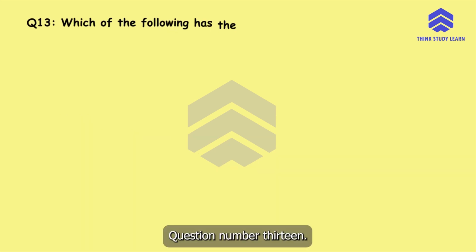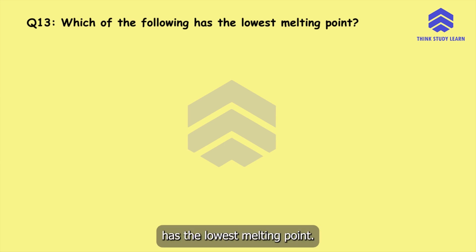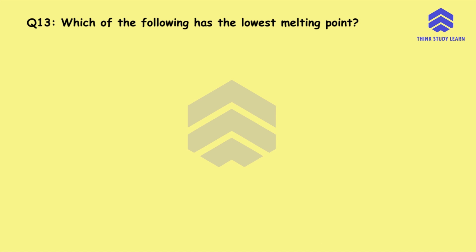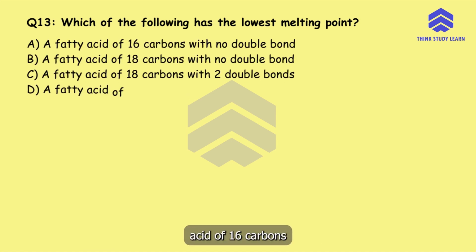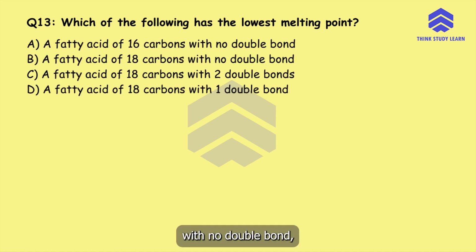Question number 13. Which of the following has the lowest melting point? Option A, a fatty acid of 16 carbons with no double bond. Option B, a fatty acid of 18 carbons with no double bond. Option C, a fatty acid of 18 carbons with 2 double bonds. Or option D, a fatty acid of 18 carbons with 1 double bond.